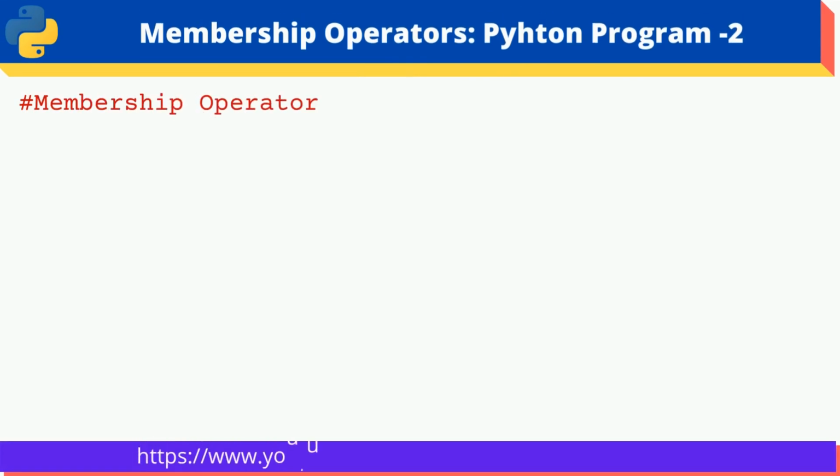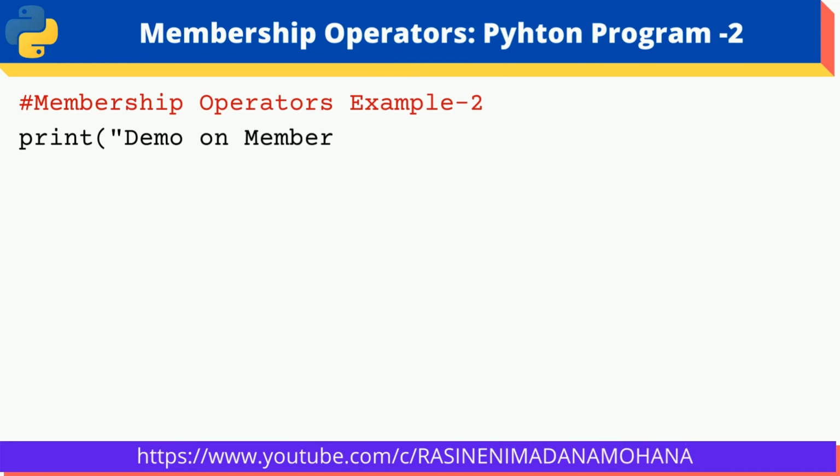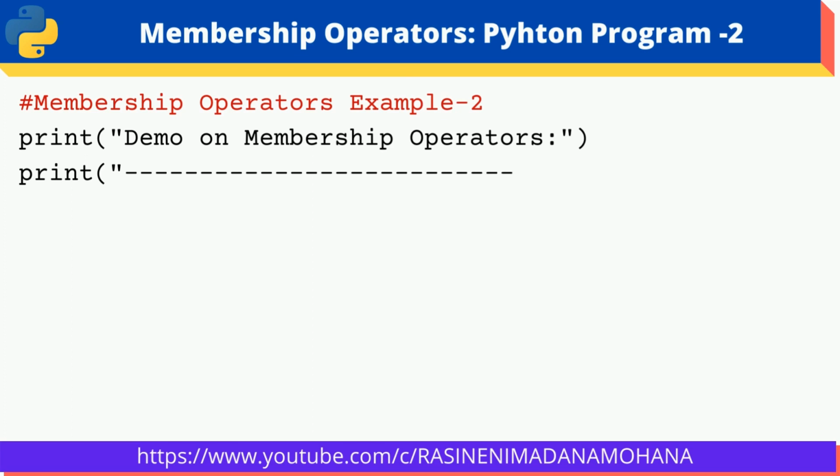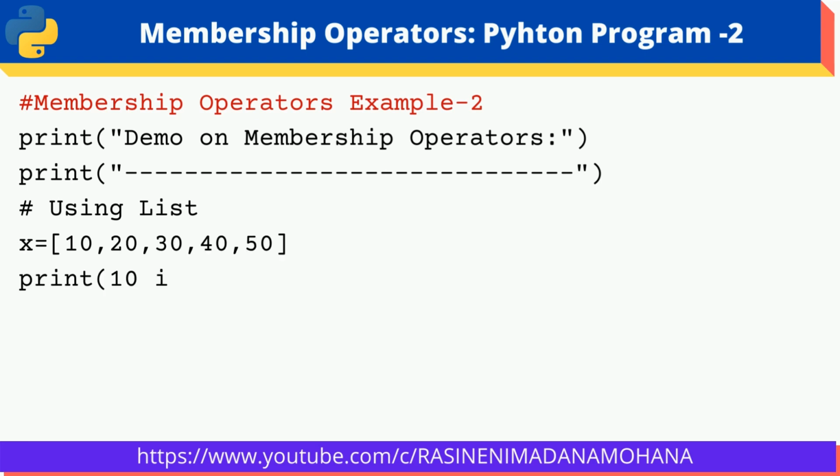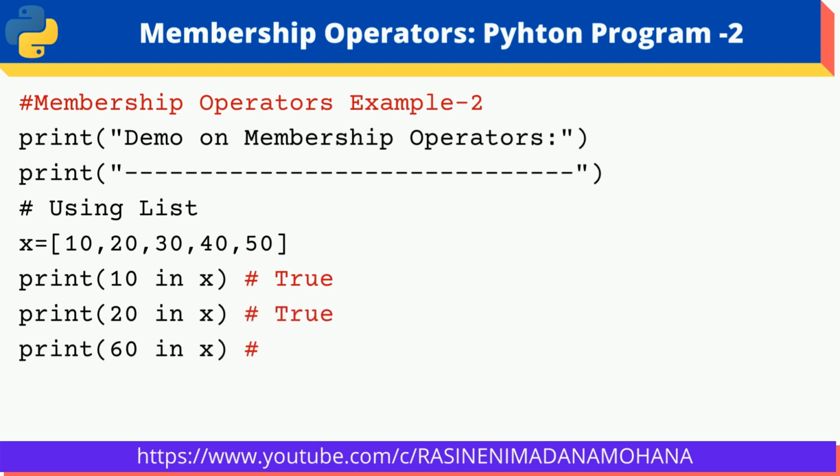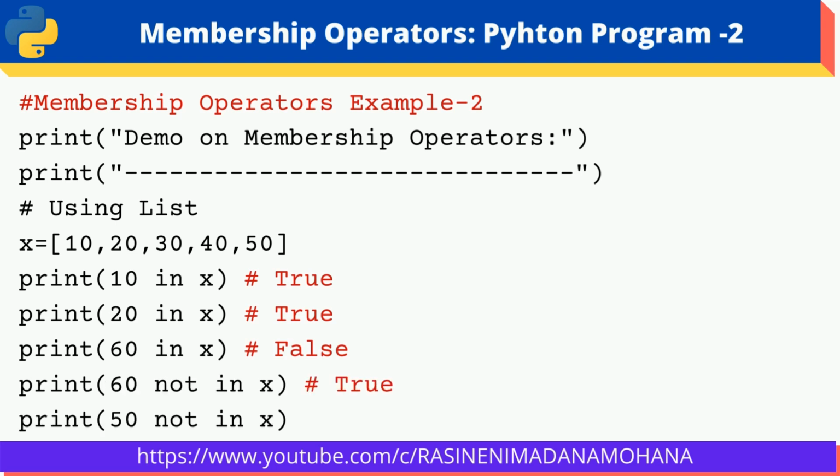Like that, you can take a string or even integer values also. The second example program, here you can see we have taken a list of integers. Whatever data you represent within square brackets is called a list. This list data type we will discuss separately as a chapter. Here, based on the square brackets, we have taken some decimal values 10, 20, 30, 40, 50 and so on.